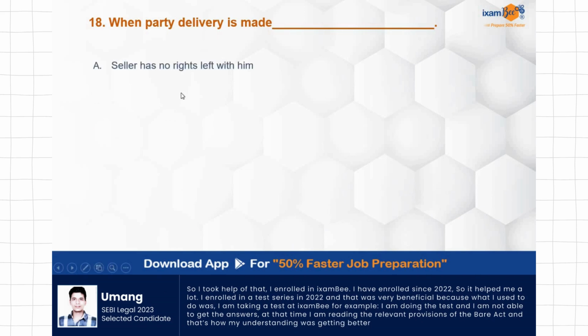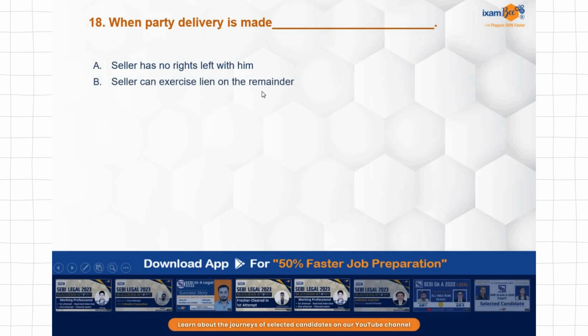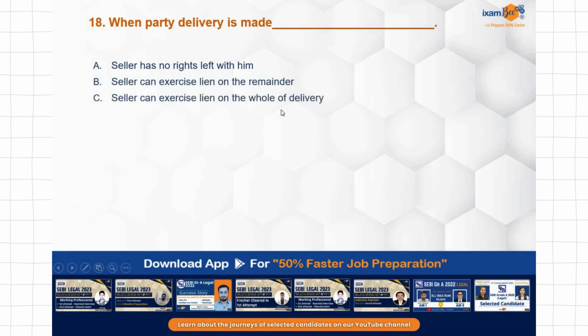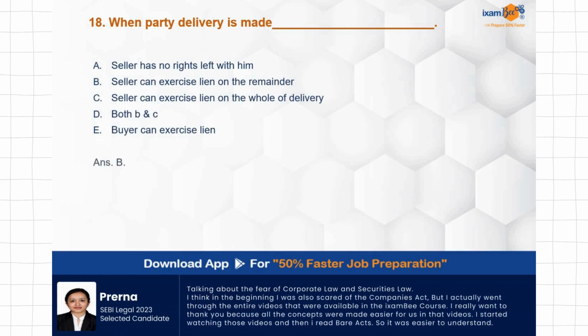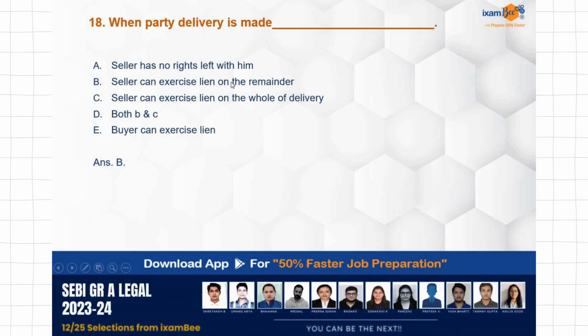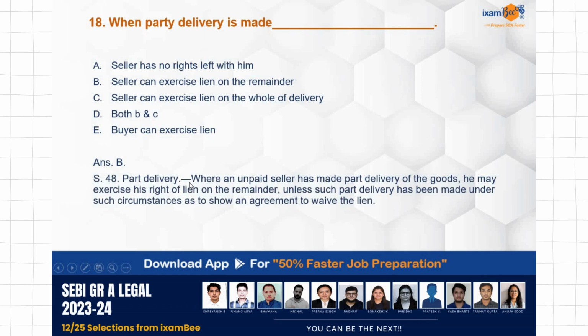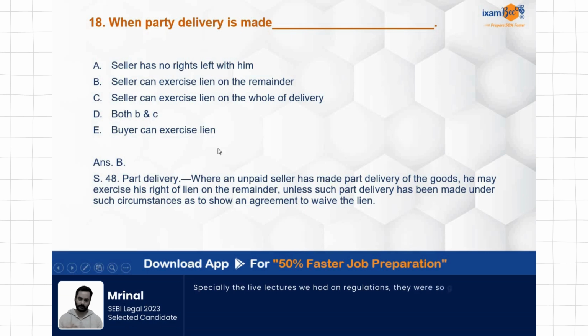When part delivery is made, seller has no rights that are left with him. Seller can exercise lien on the remainder. Seller can exercise lien on whole of the delivery. Both B and C can happen. Buyer can exercise lien. So when there is a part delivery that is made, at that time what will happen? Are there still any rights left? Yes. The seller can exercise a lien on the remainder, not on whole of delivery because already partly it is made. So he can exercise lien on the remainder. The objective of lien is fulfilled even if we are exercising lien on the remainder part of delivery. Section 48 covers this part delivery.